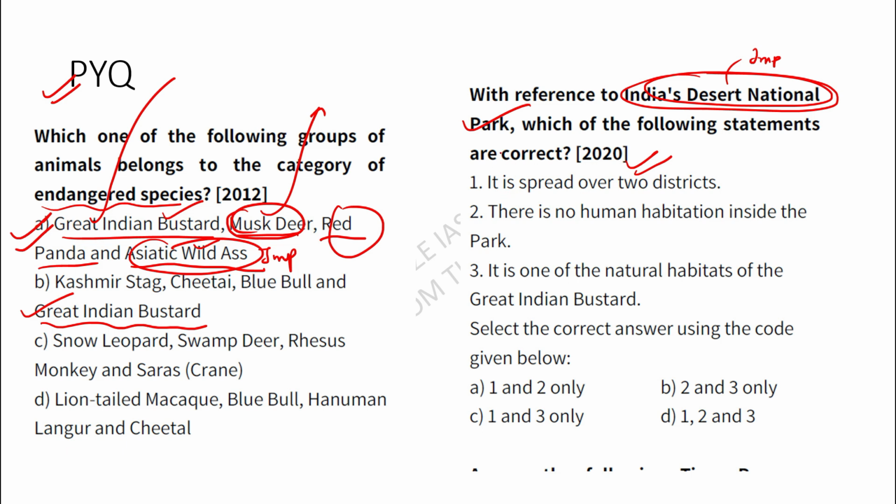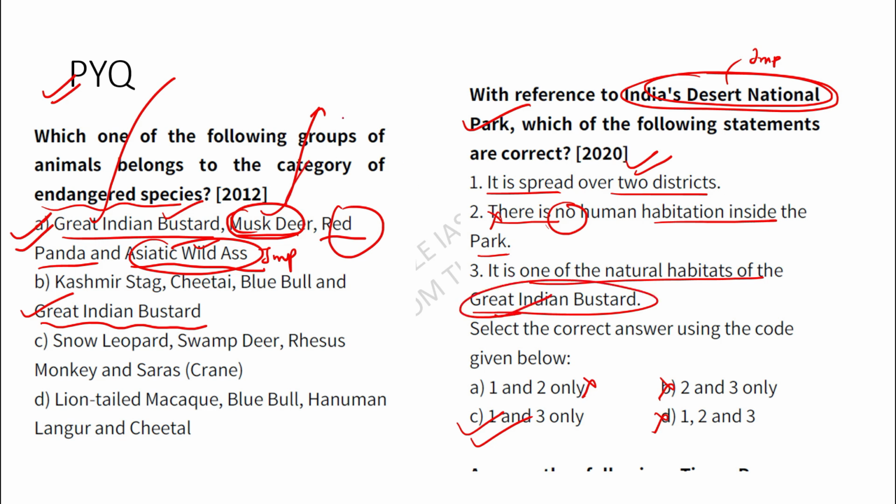Let us see this question. With reference to India's Desert National Park, which of the following statements are correct? It is spread over two districts. There is no human habitation inside the park. This is incorrect, so 2 is incorrect. So we get answer 1 and 3. It is one of the natural habitats of Great Indian bustard. So Great Indian bustard and the Desert National Park is very, very important. But I am giving you an assignment: please tell me one important protected area for these endangered species.